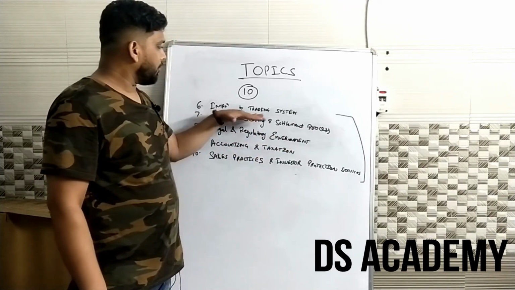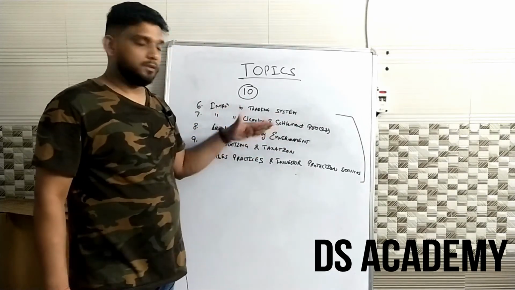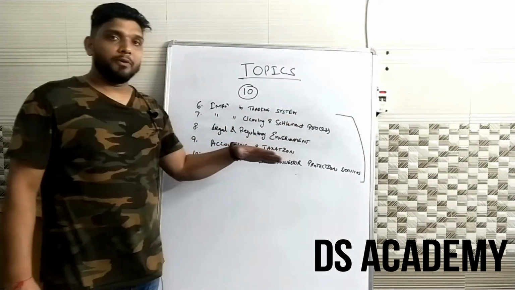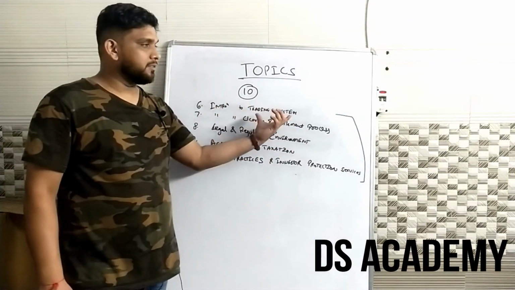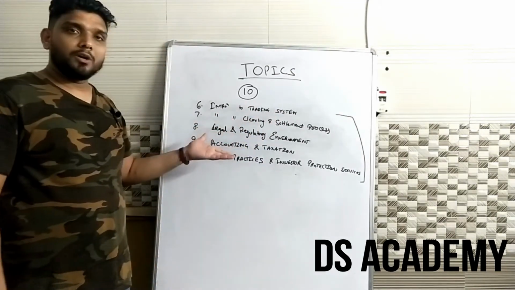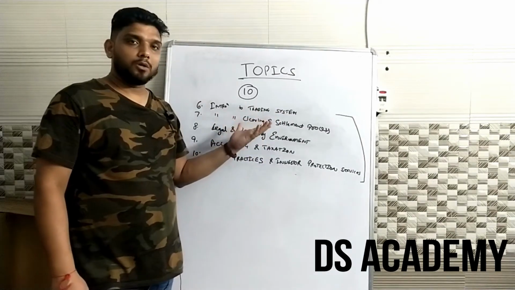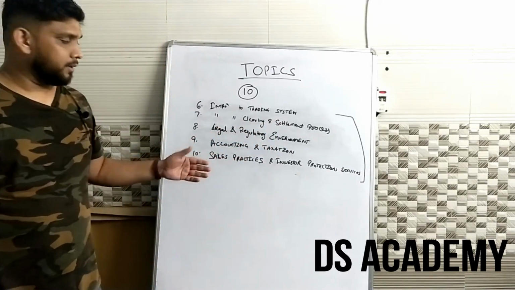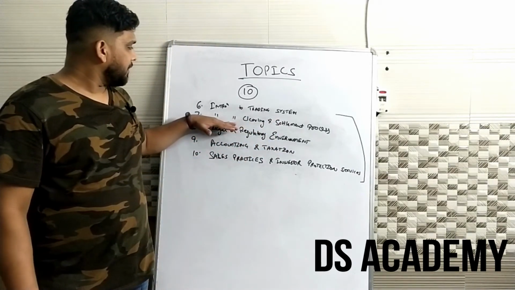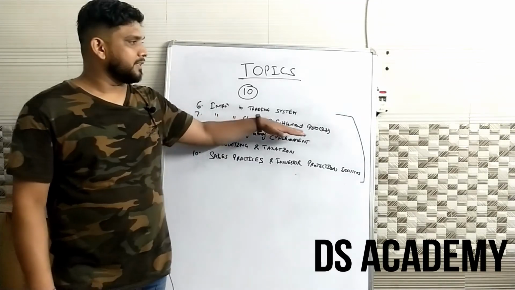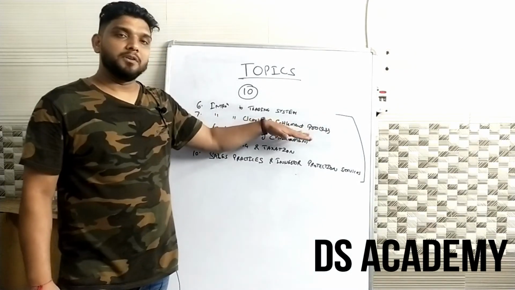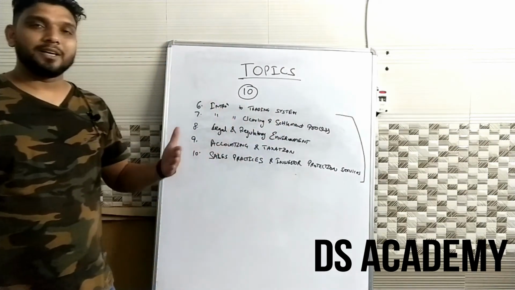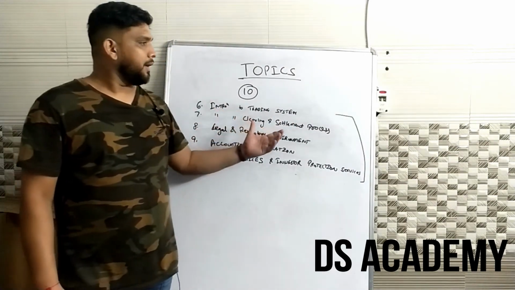Chapter 6 is the introduction to the trading system. Here we talk about what the trading system is, the stock selection criteria of trading, adjustments, and some other topics. In chapter 7, the introduction to the clearing and settlement process, we see what clearing members are, the clearing mechanism, the settlement mechanism, and risk management.